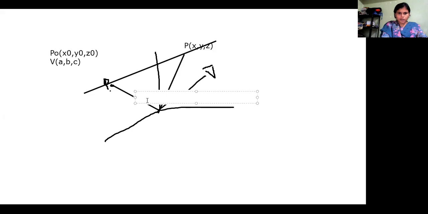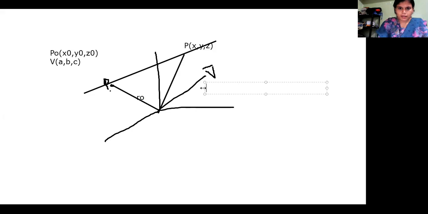So how will you find this? Suppose this is R naught, and suppose this is your R. Okay, so now I have to find the equation of a line.